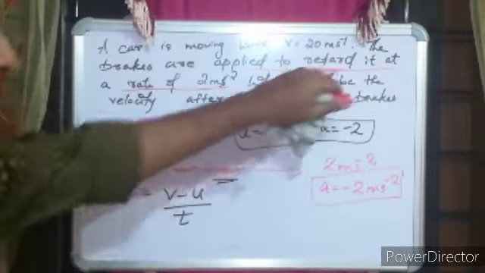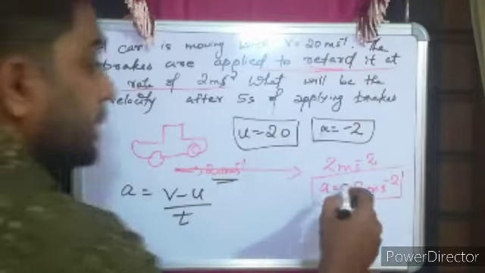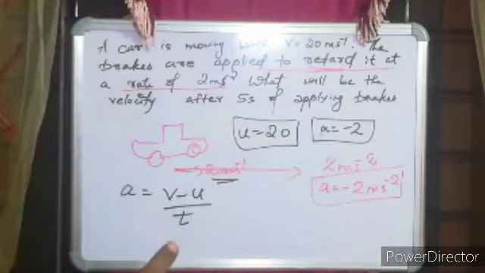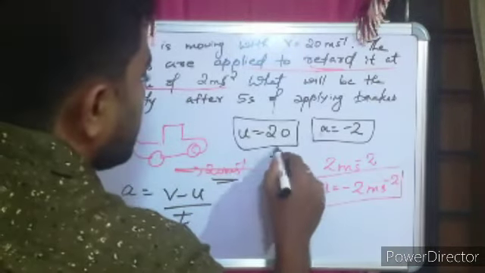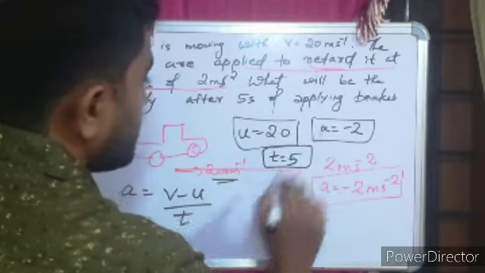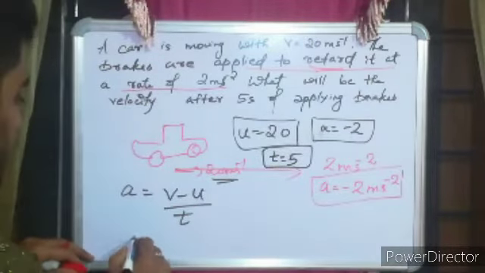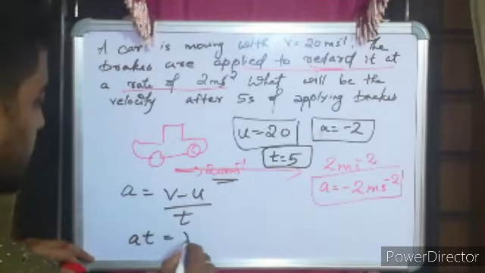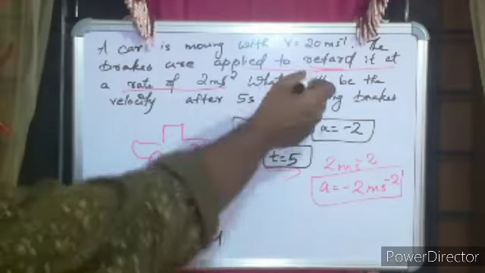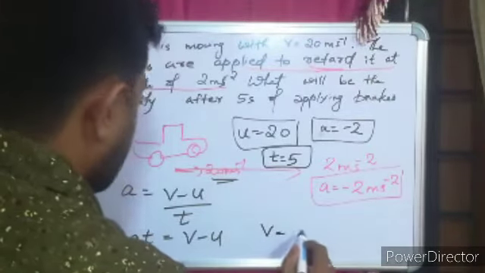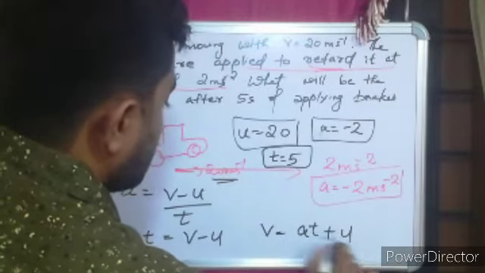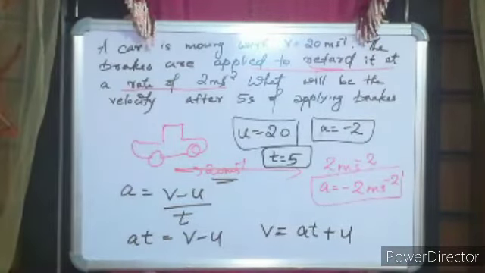Here it is said that it is retarding, so you have to take this minus sign. Here minus is very important. So you got minus 2. Again, t is given to be 5 seconds. If I substitute, at is equal to v minus u, and you need to find the final velocity. So v is equal to u plus at.